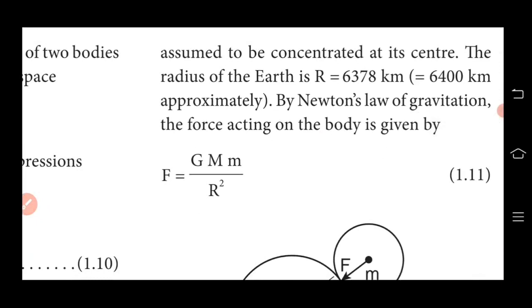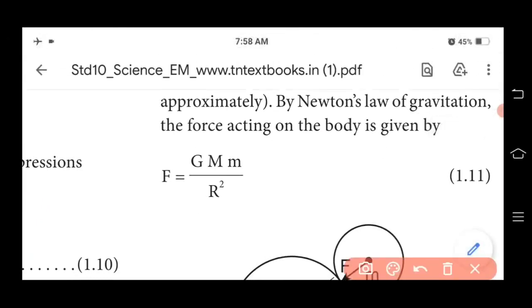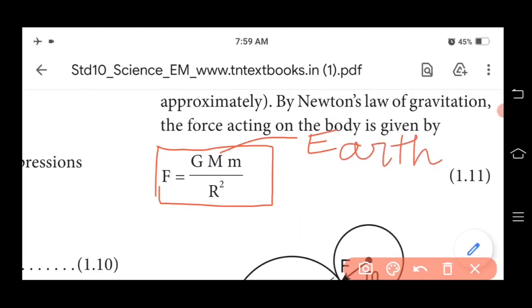F equal to G M m by R square. So according to Newton's law of gravitation, F is nothing but force, capital G is nothing but universal gravitational constant, and capital M is nothing but mass of the earth, and then small m is nothing but mass of the man, and then R is nothing but radius of the earth.